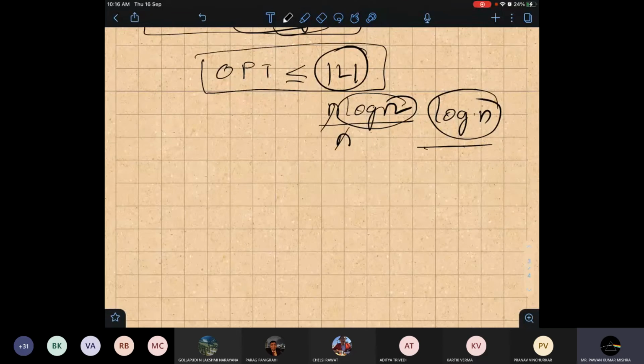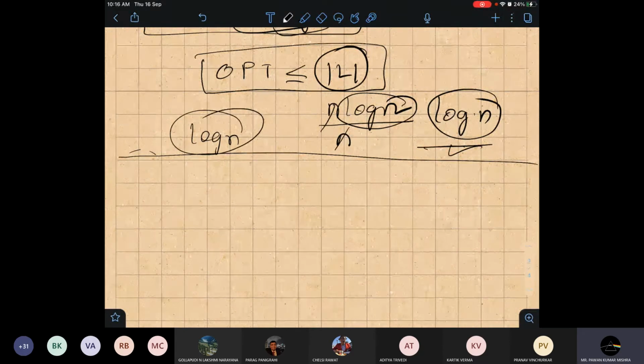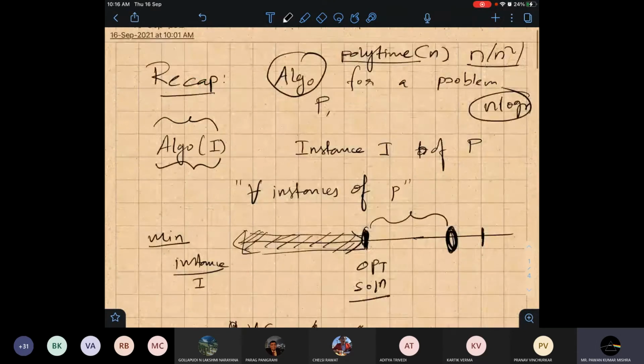Like in the maximum matching case, that algorithm works for all instances. Give me any graph, I will design an algorithm, use it, and return you an output that ensures it will always be a two-factor algorithm. So for one instance, if it is a log n factor, then we can say it is log n factor away. If it is better on other instances, then we don't care. We talk about all instances. This is the main thing of this problem.